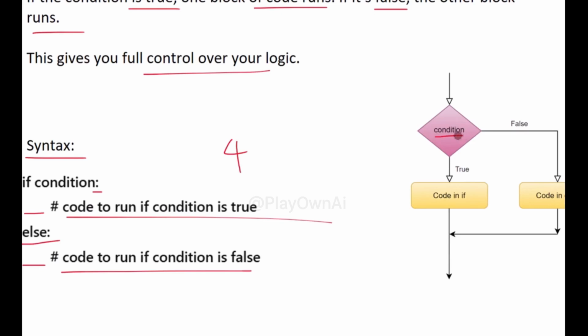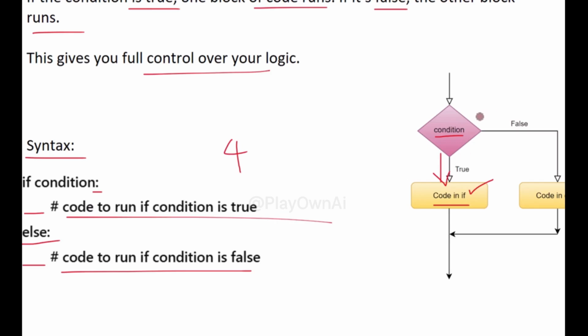If the condition is true, the flow moves downward. It enters the code in the if block and runs that piece of code. But if the condition is false, it moves to the right side. It enters the code in the else block and executes that instead. Once either block finishes, the flow comes back together and continues with the rest of the program. So the if-else structure always chooses one block to run, not both.